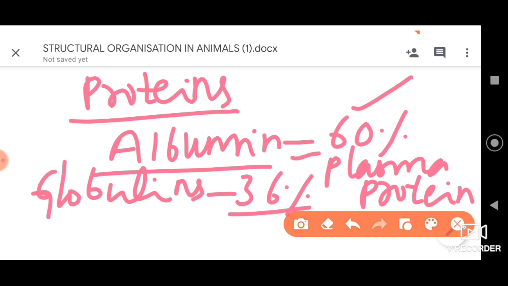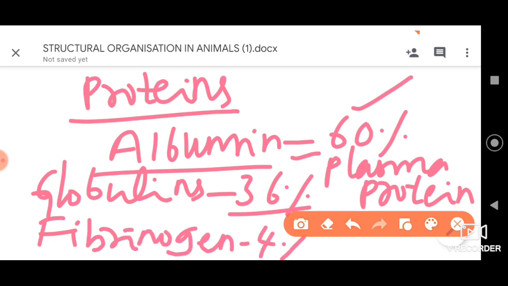In the plasma, 60% of the proteins are albumins, or serum albumins, and then globulins, or serum globulins. So 60% is albumins, 36% is globulins. Next we have fibrinogen, which constitutes around 4% of the total plasma proteins.